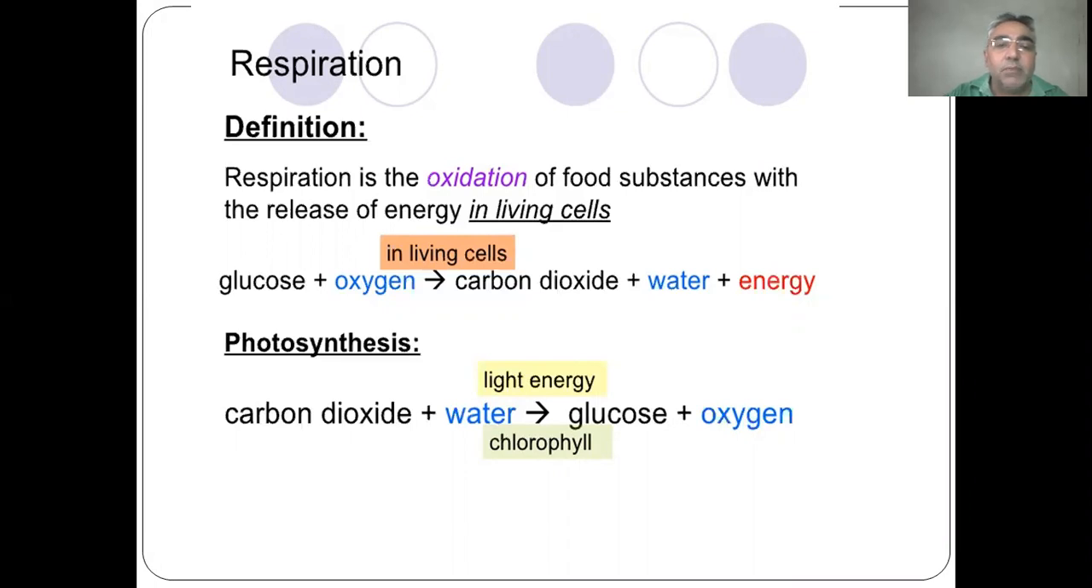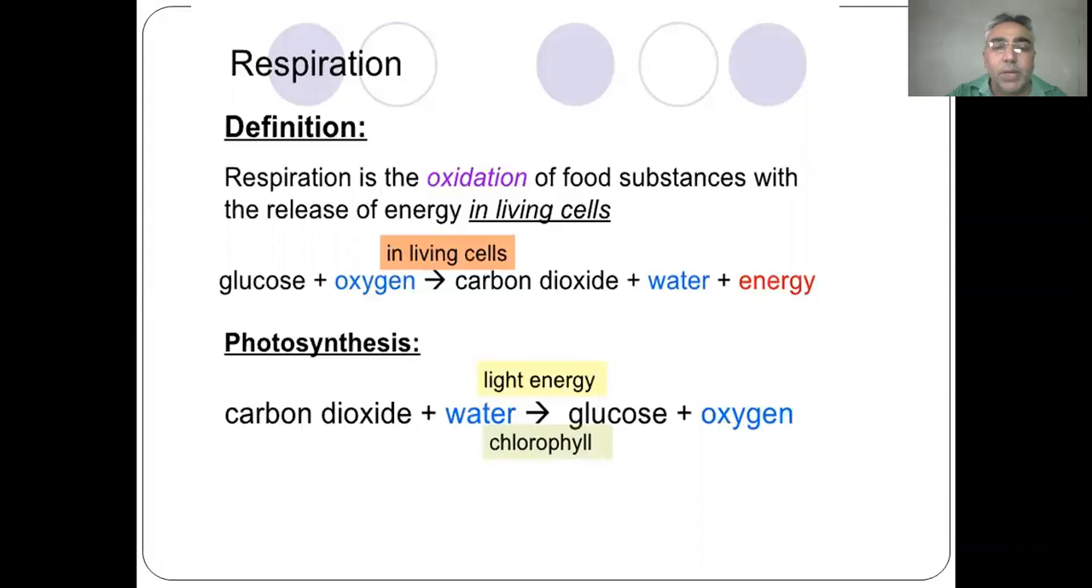So first of all, I want to tell you what respiration is. Respiration is the oxidation of food substances with the release of energy in living cells. In living cells, after the digestion of food, the main respiratory substrate formed is glucose, that is carbohydrate.